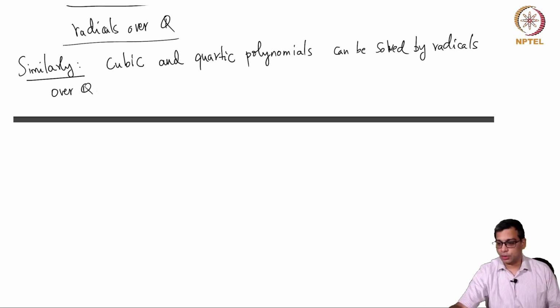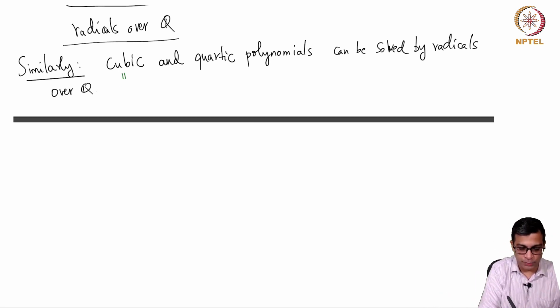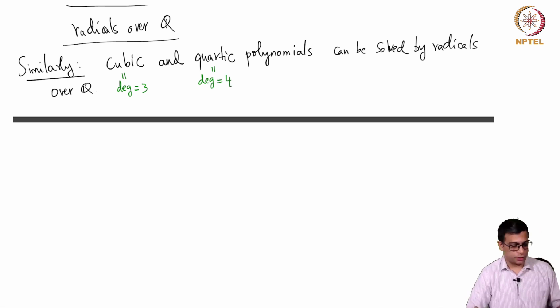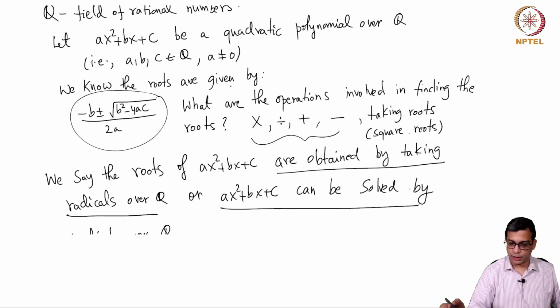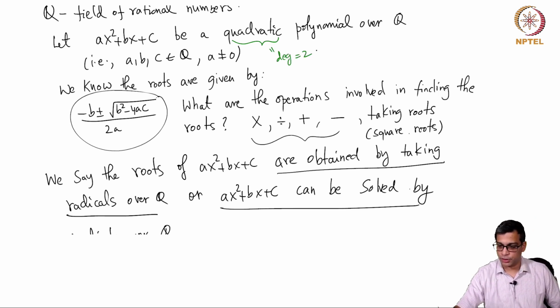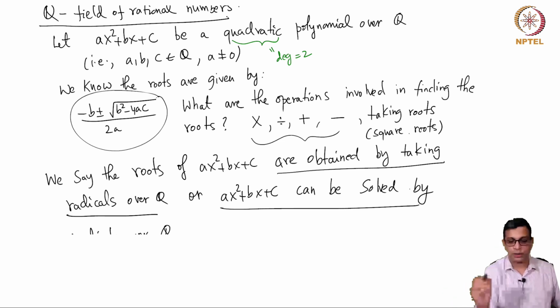Okay, so just to recall, cubic means degree 3 and quartic means degree 4. And of course, quadratic means degree is 2, right? So this is something that you are familiar with. So given any degree 2 or degree 3 or degree 4 polynomial over the rational numbers, so that is important. So I am always going to work with polynomials defined over rational numbers.